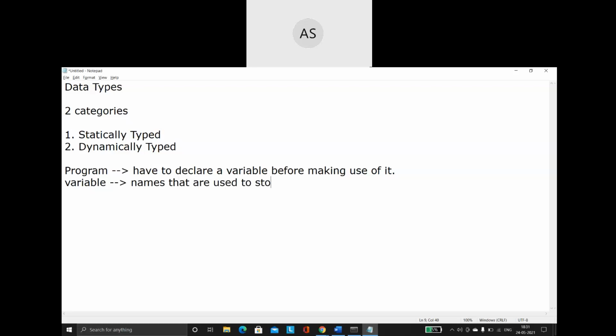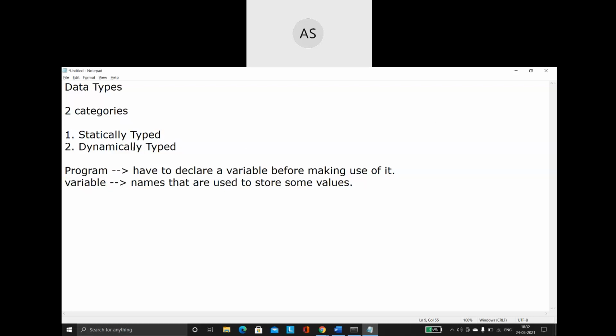Say I have to ask the user for his age. I say enter your age, and he gives the age as 12. Where am I going to store it? I need a name to store this value 12 and keep it. That name is nothing but my variable. So variables are nothing but names that are used to store some values.